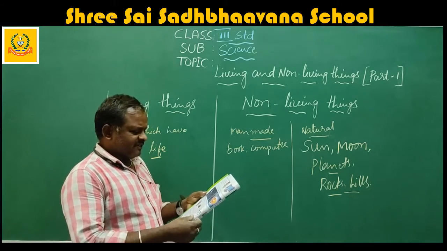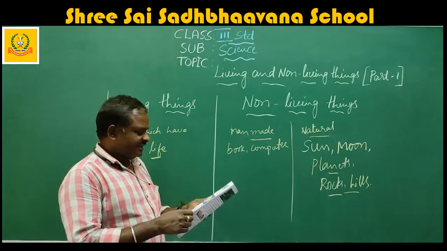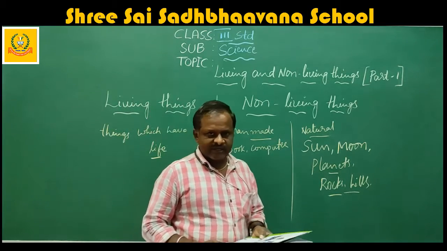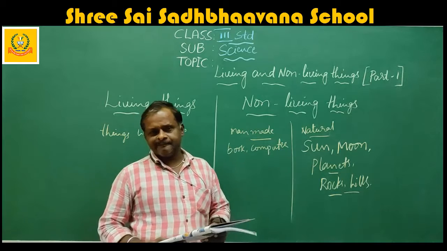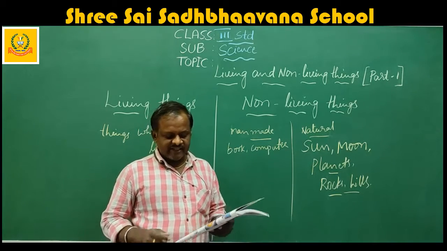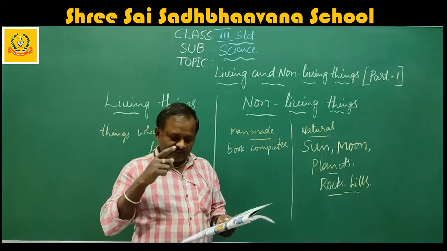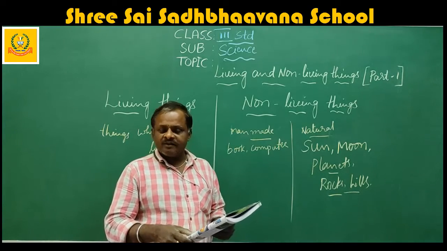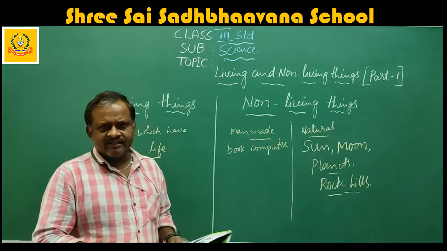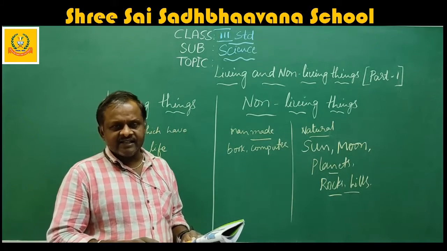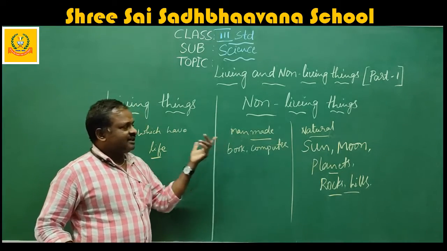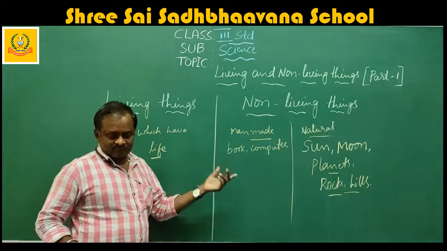Observe the picture given below and write down which are the living things and which are non-living things. Okay, see the figure. First one, bucket. Is it living or non-living? Yes, it is non-living. Car. Once again non-living. Chair. Once again non-living. It is cat. Cat is a living thing. I hope you understand the difference between living and non-living things.